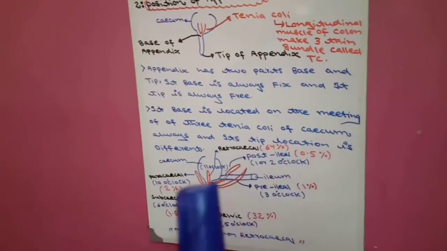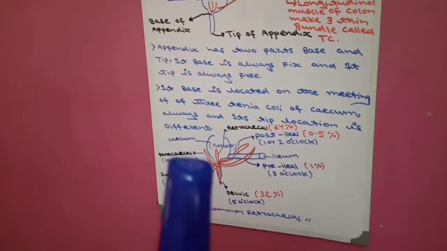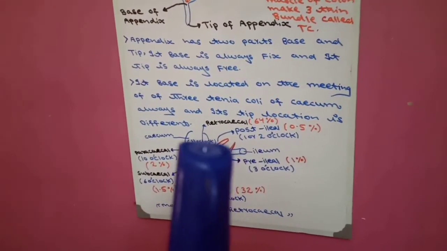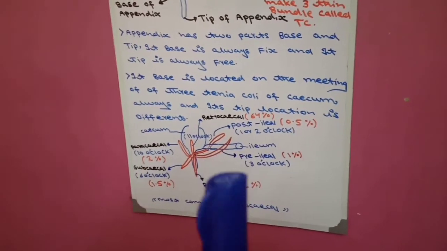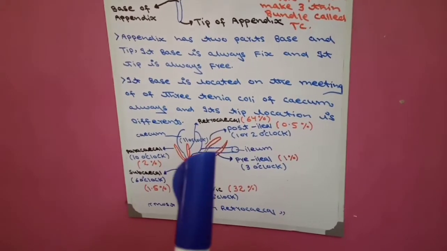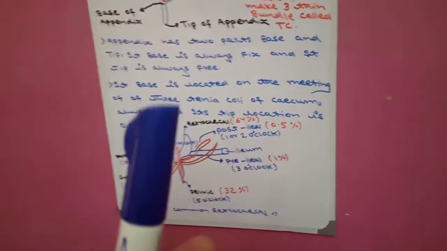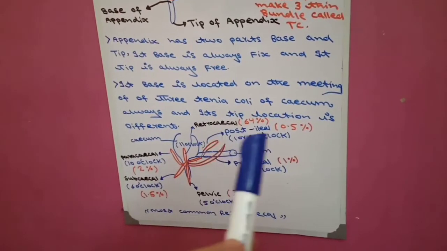Now come to the third structure, the ileum. If the tip of the appendix is present behind the ileum, it is called post-ileal.